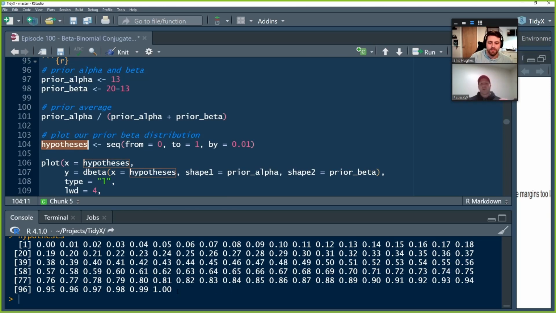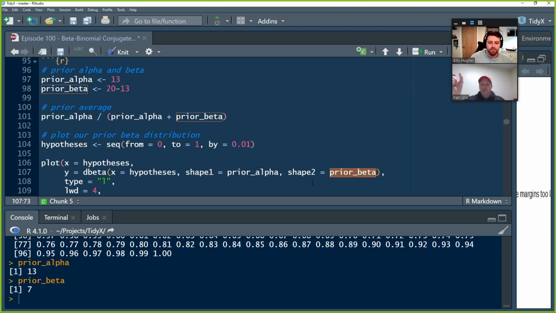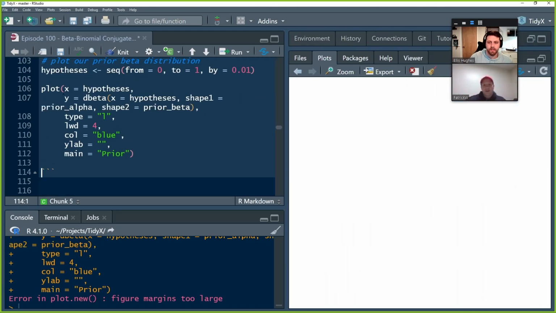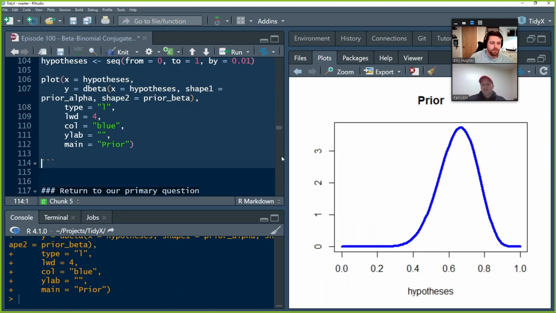And we can go ahead and plot this using the dbeta function. So we're passing this function our probability grid, and then shape 1 is the alpha parameter and shape 2 is the beta parameter. And when we run this, we get a cool looking chart that shows us our probability density right around 65%, and then some level of uncertainty within that distribution.